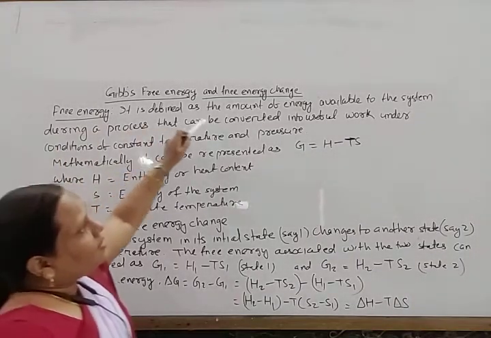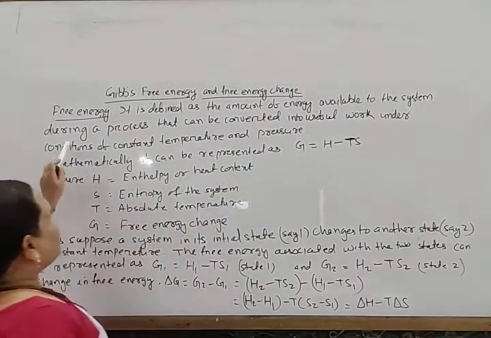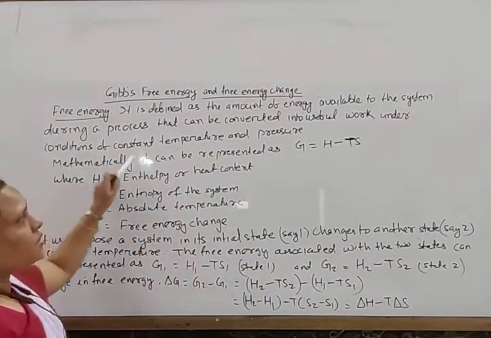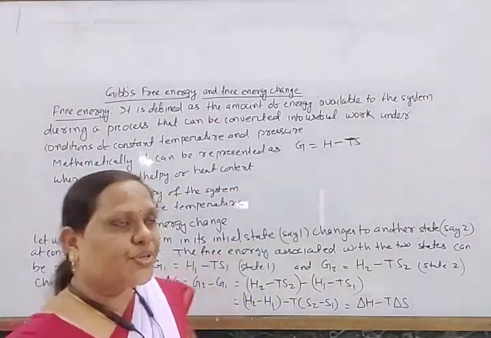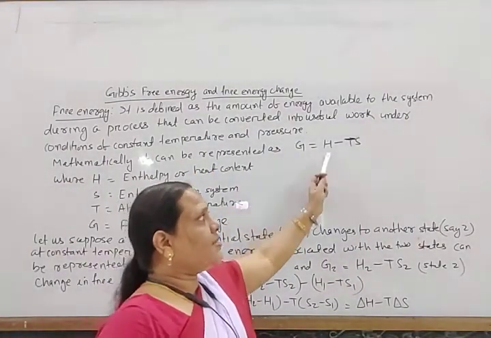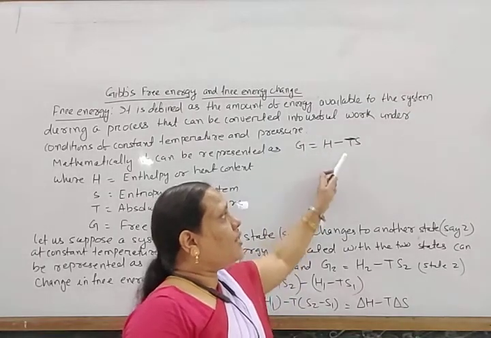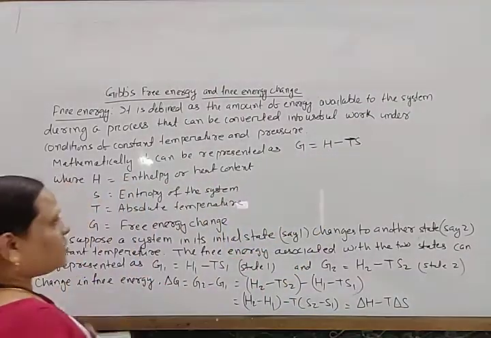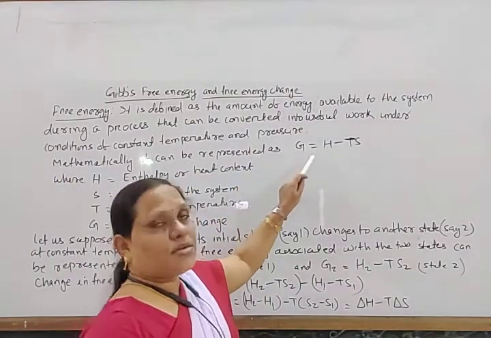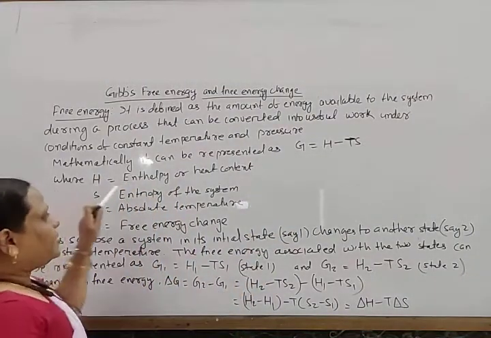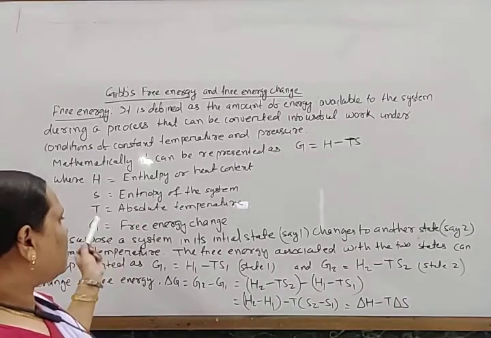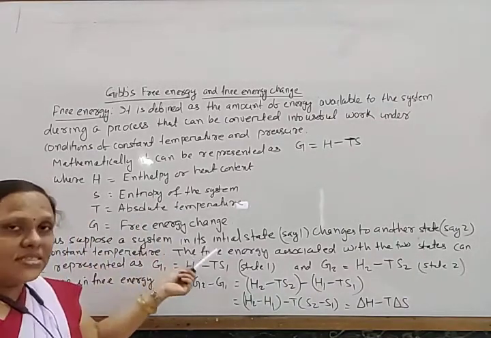Free energy is defined as the amount of energy available in the system during a process that can be converted to useful work under conditions of constant temperature and pressure. Mathematically, it can be represented as G is equal to H minus TS, where H is the enthalpy or heat content at constant pressure, S is the entropy of the system, T is the absolute temperature, and G is the free energy.